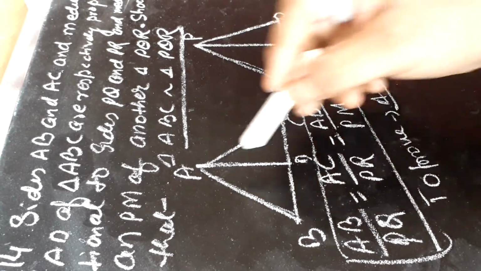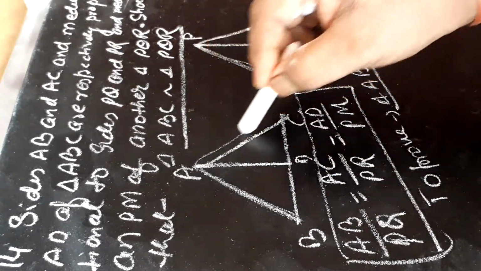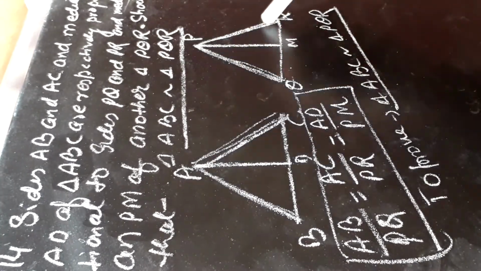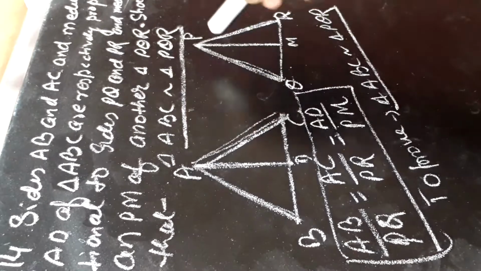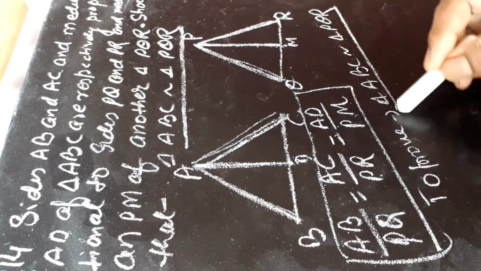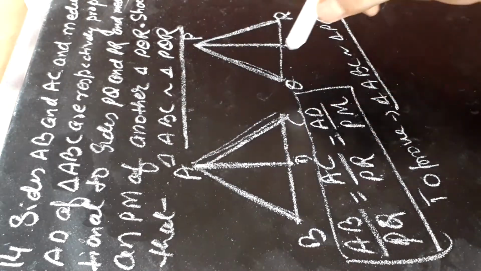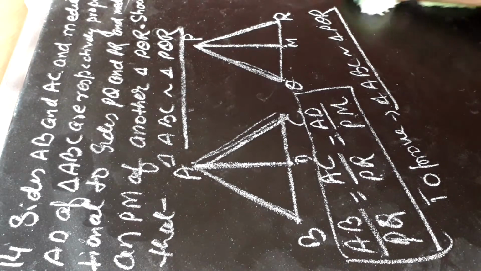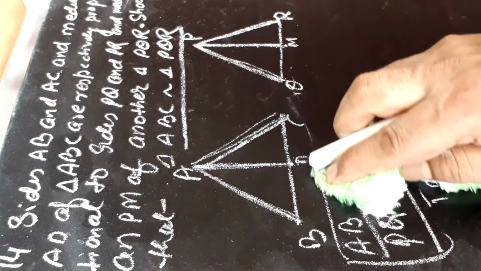Once again, AB upon PQ is equal to AC upon PR is equal to AD upon PM. These three ratios are equal. We have to prove triangle ABC similar to triangle PQR. For this we will have to construct.